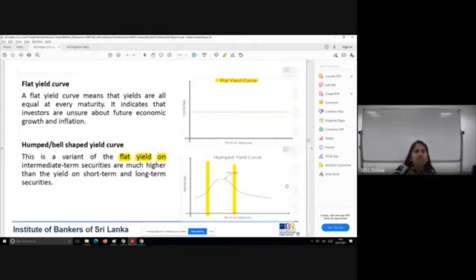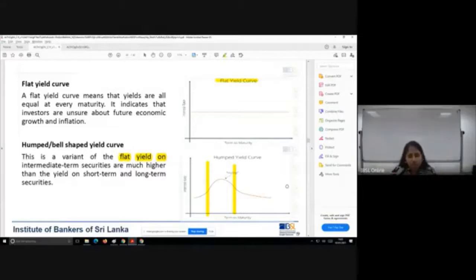Now, what I want you to know in these four types is, know the names of the four types clearly, understand what each of these is trying to tell you, and always remember how the short-term interest rate and the long-term interest rate are going to act.